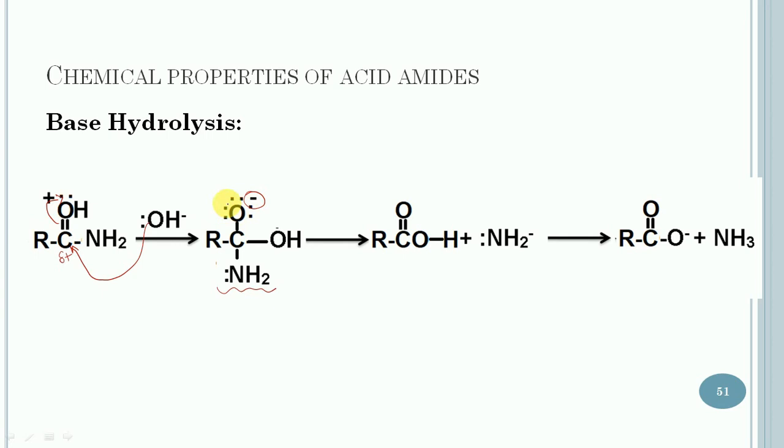In the next step, this lone pair will take part in the pi bond formation, and at the same time it will lose the amide group with the formation of acid. In the last step, this carboxylic acid will lose one proton with the formation of carboxylate ion and free ammonia. So that is the alkaline hydrolysis of the acid amide.